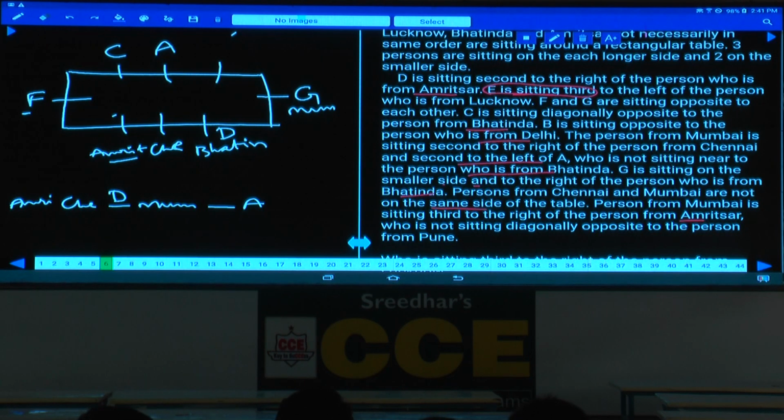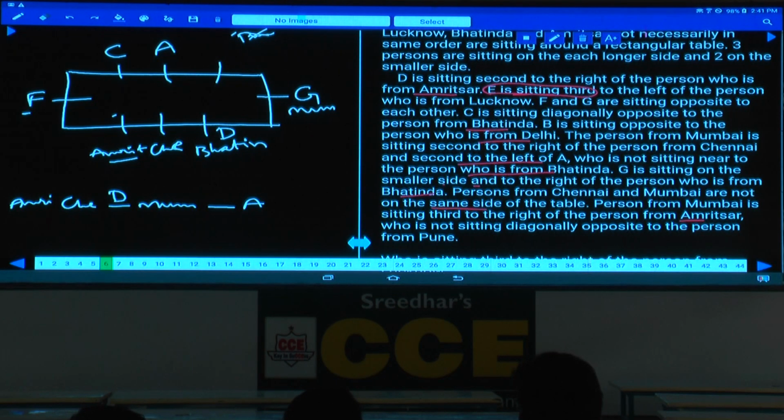And Amritsar is not seated diagonally opposite the person from Pune. Hence Pune cannot be at this place. As Pune cannot be at this place, where should Pune be? Pune can be either A or C or F. Then earlier we left one information. What is that information here? E is third to the left of the person from Lucknow.